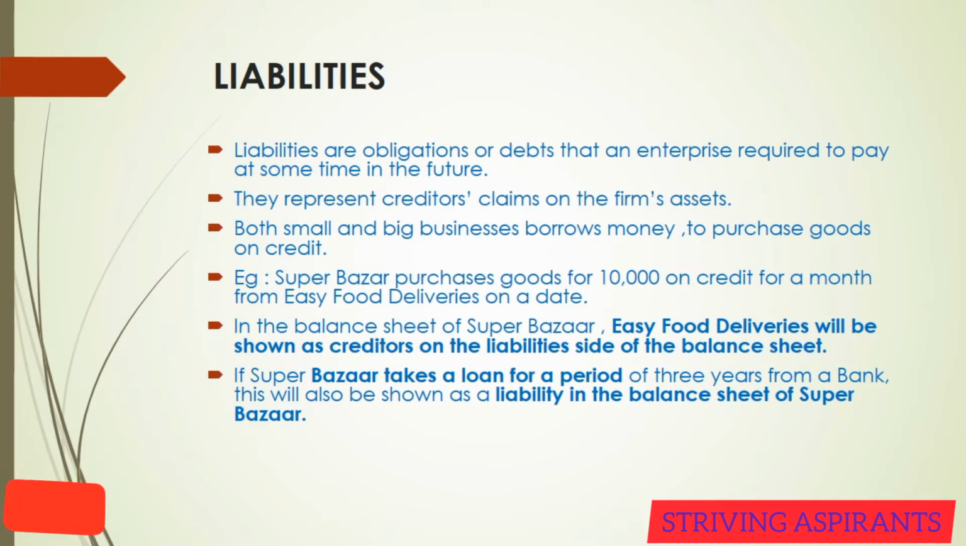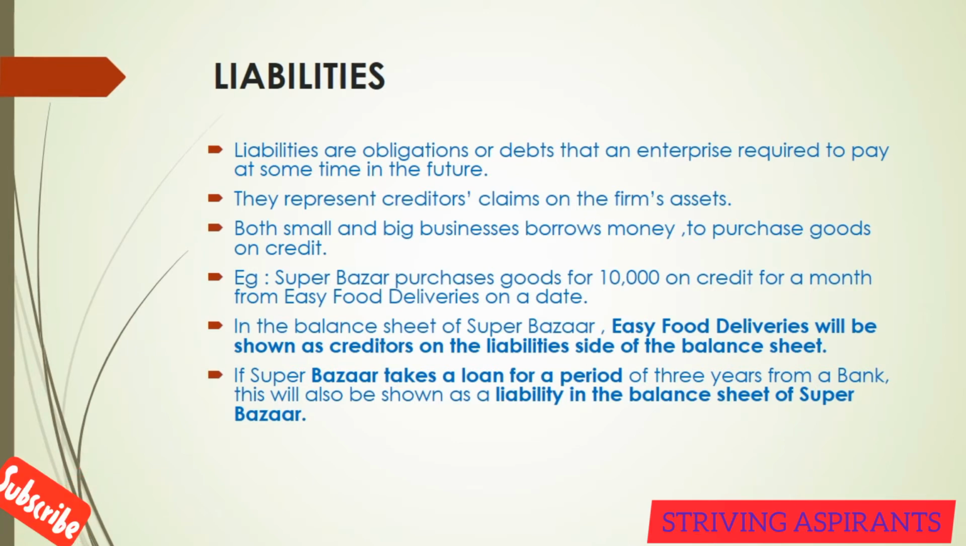Check this example. Super Bazaar purchased goods for 10,000 on credit from the easy food deliveries. When the balance sheet of this Super Bazaar is prepared, easy food deliveries will be shown as creditors on the liability side of the balance sheet. Similarly, if Super Bazaar is taking a loan for a period of 3 years from a bank, it will also be shown as liability in the balance sheet of Super Bazaar.